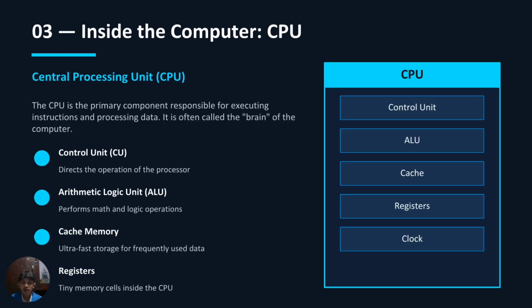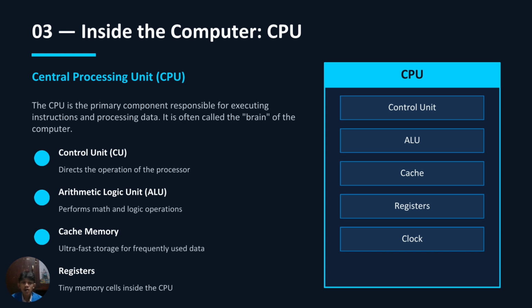Let's take a closer look at the CPU. The CPU is the primary component responsible for executing instructions and processing data. It is the brain of the computer. Inside the CPU, there are several important parts. First, the control unit, or CU, which directs all the operations inside the processor. Second, the ALU or arithmetic logic unit. It performs all mathematical and logical operations such as addition, subtraction, and comparison.